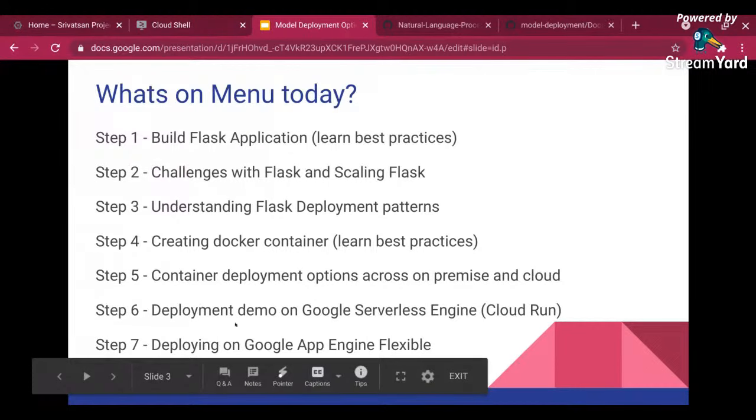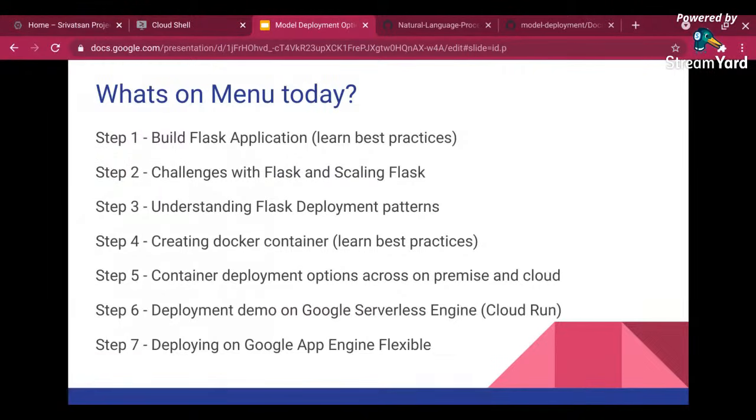I am also going to show a demo on Google's serverless engine, that is Cloud Run. If you have not been following serverless, this is a good way to learn it, because the future of Kubernetes or containers is going to be serverless. You can also run it on a Kubernetes platform, which I will talk about in my future live session. But here I'm going to focus on Google's serverless engine and Google App Engine.